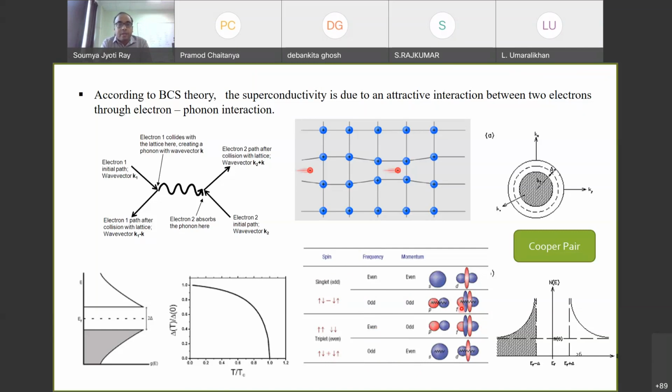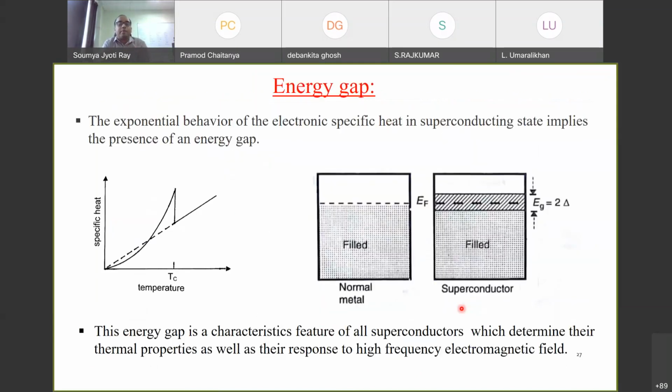Now, since I mentioned the energy gap, how can we be sure about it? Experimentally, the presence of this energy gap can be realized from the specific heat behavior. If I measure the specific heat as a function of temperature, the specific heat will show a divergence around the critical temperature.